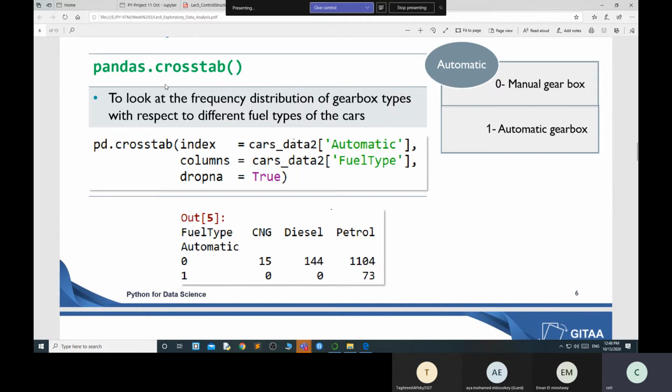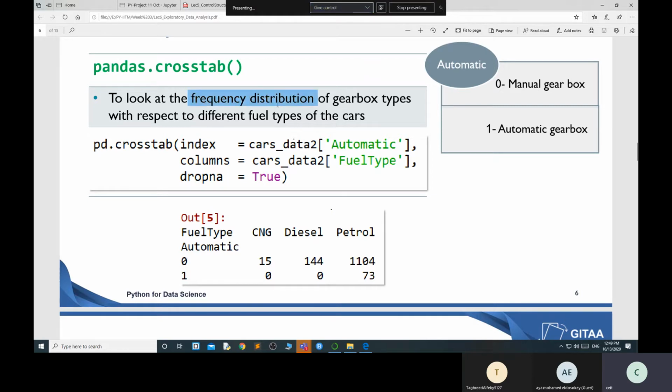Okay, so there is another one, crosstab, if you want to check the frequency distribution between different columns. Like if you have a fuel type, suppose I want to know the car fuel type: is an automatic available in diesel, in petrol, in CNG? That time you can perform the crosstab. It will give you the frequency distribution according to two different aspects.